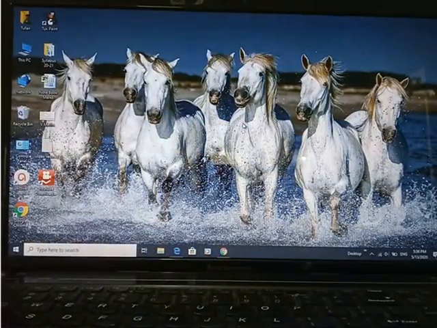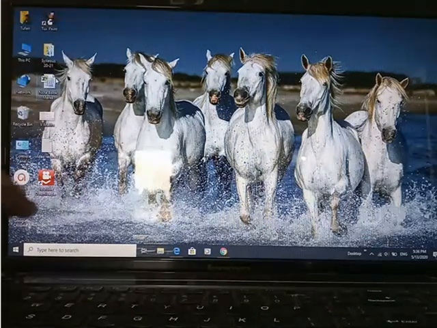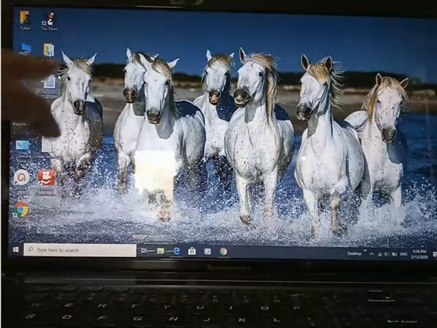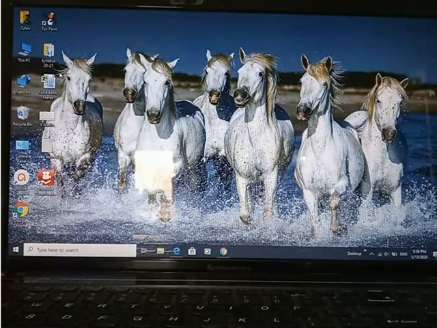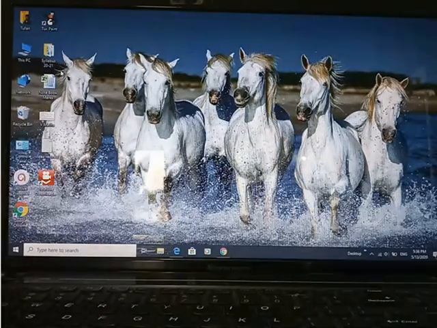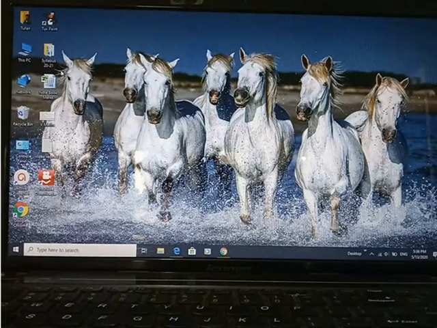Now next are the icons. You can see there are several small things here, like Touchpad, Syllabus, Network, This PC. These are all soft copies, and these are the icons of the desktop.